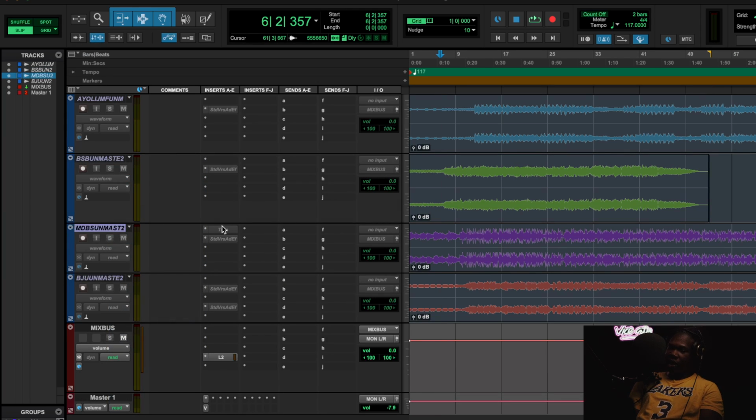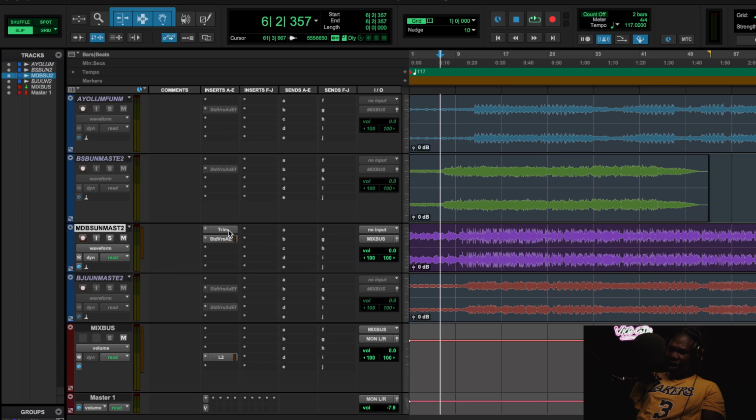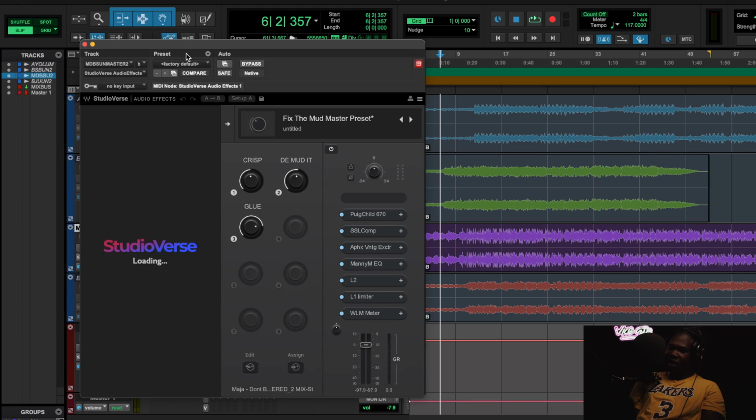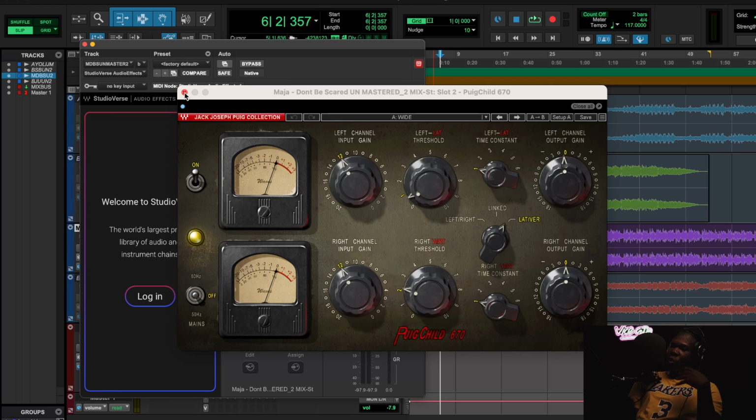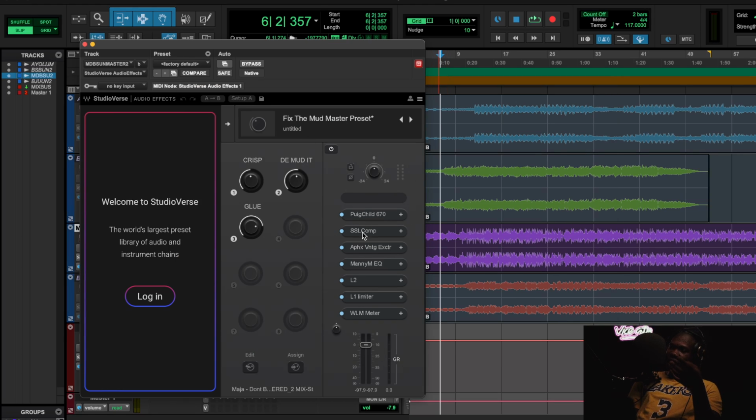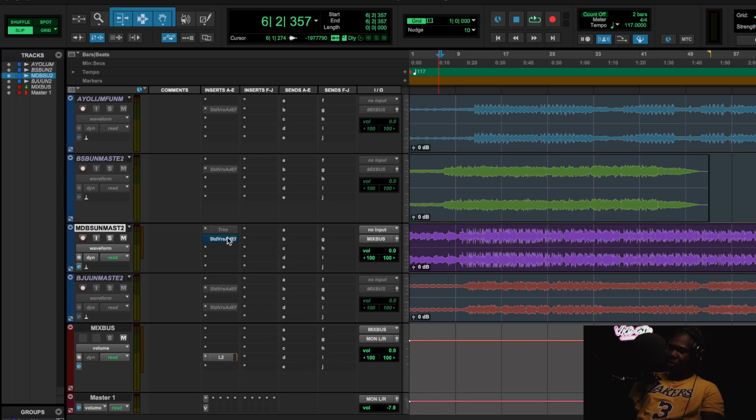Now the next one that we're gonna have right here is called Fix the Mud Master Preset, and I actually like this one a lot because first of all we got the Fairchild, which is gonna bring us some brightness a little bit, and then we have a bunch of different other things right here we're gonna go over. So let's actually just play the mix first.